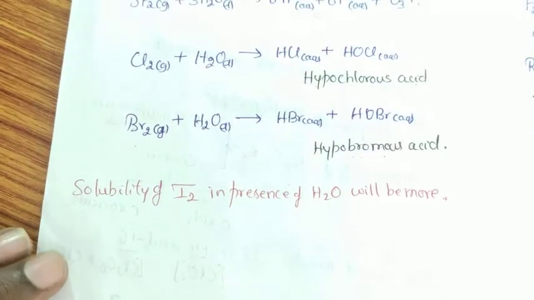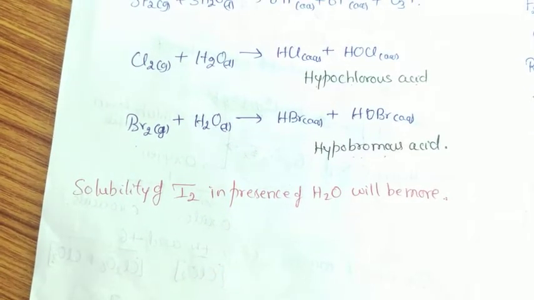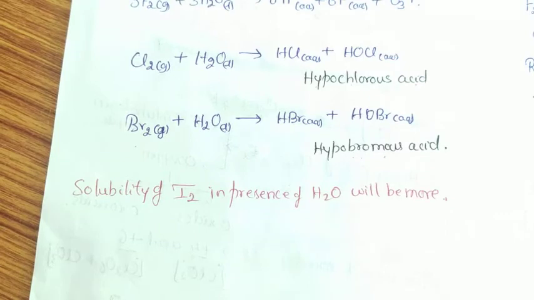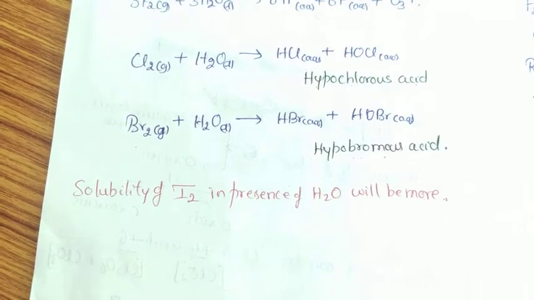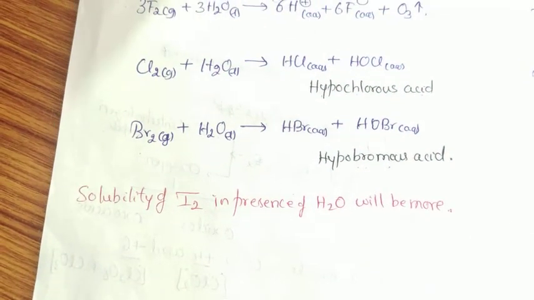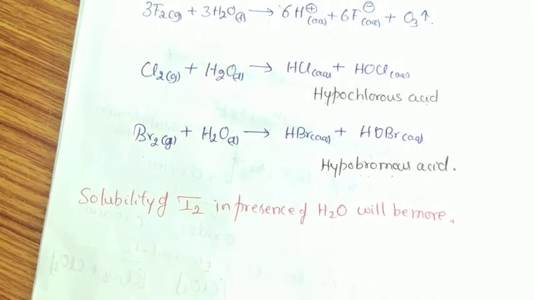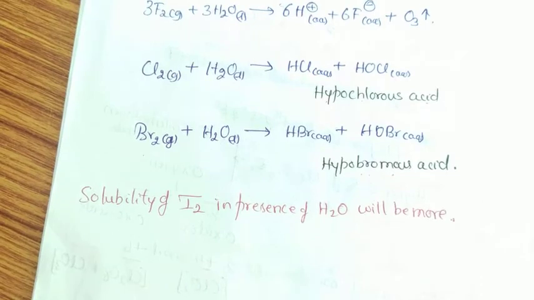Iodine is insoluble in water. Give reason: because iodine exists in solid state and it is non-polar in nature. All these elements are non-polar in nature, and due to non-polarity, iodine is insoluble in water.